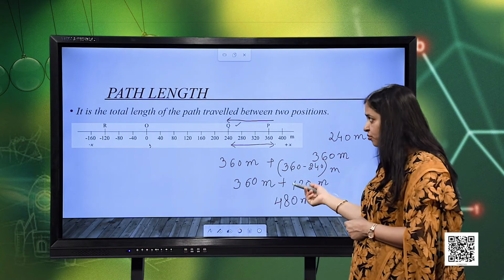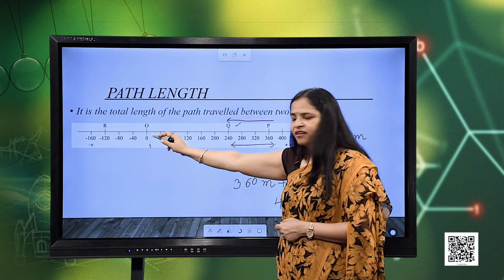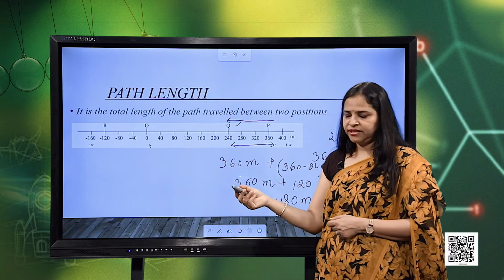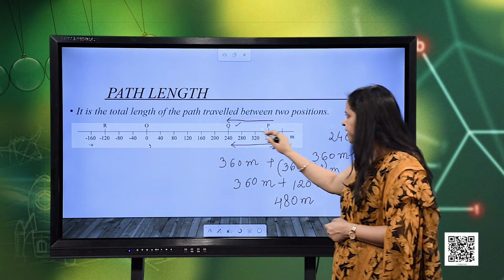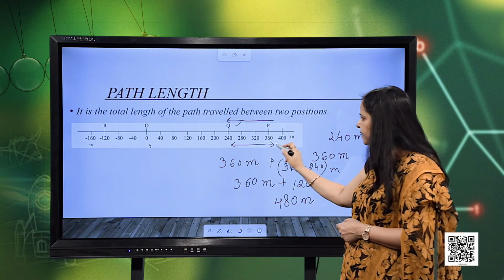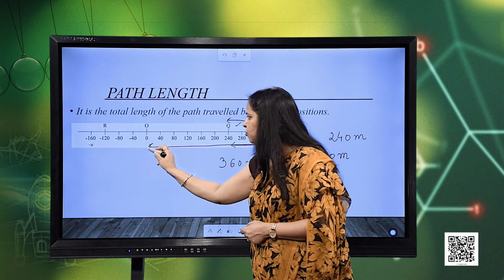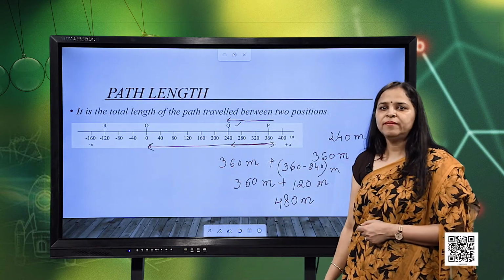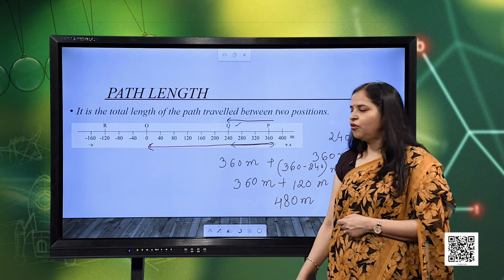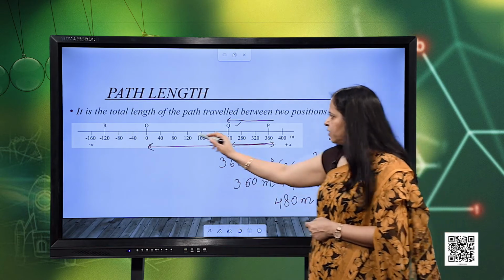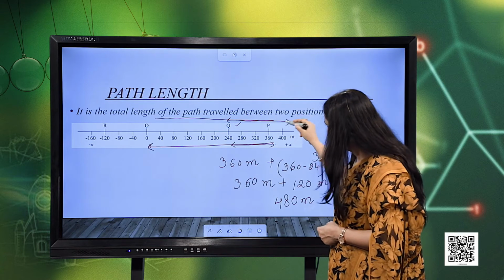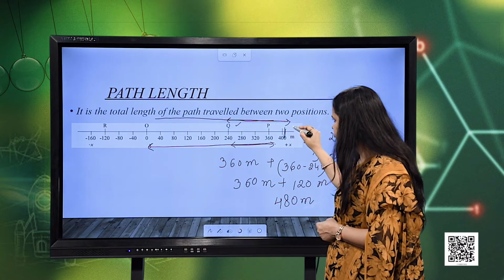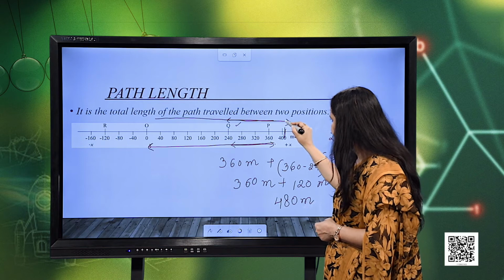Now, I take another situation. The same object starts from point O, reaches point P and then returns back to point O. Now, what will be the total length of the path? So, for that what we are going to do? We are going to first of all consider this much length, that is 400 meters. If it reaches another point, I label it as S suppose.